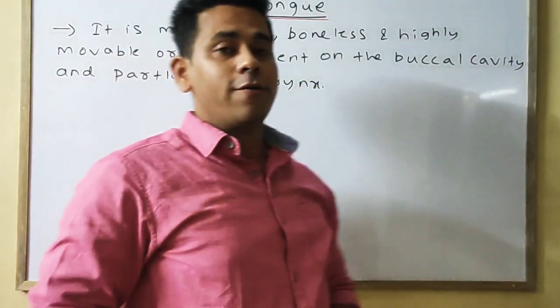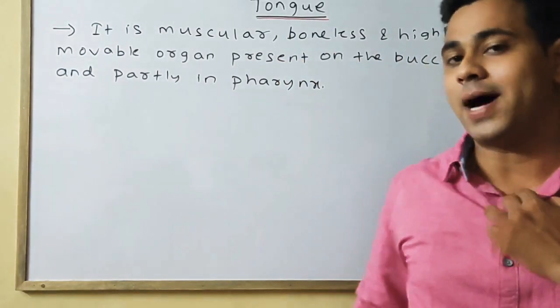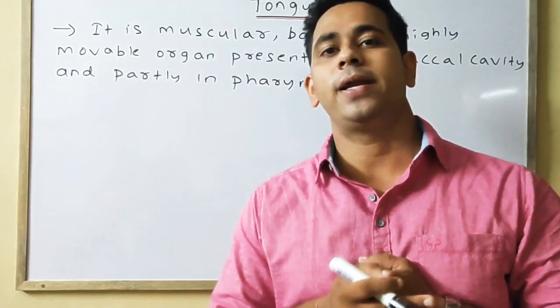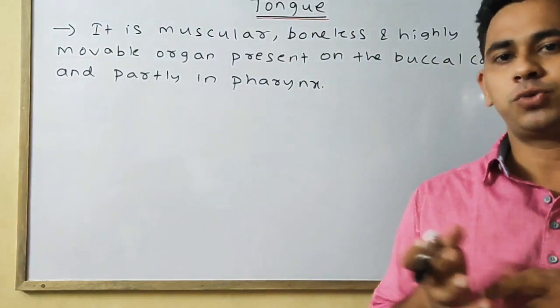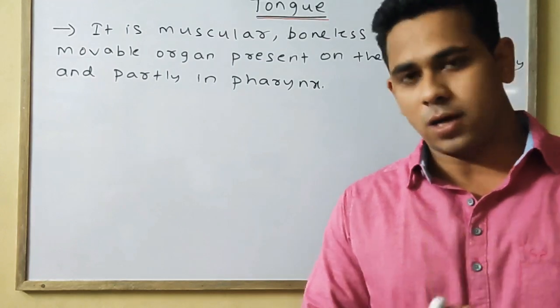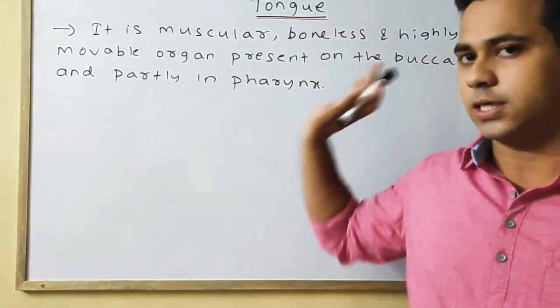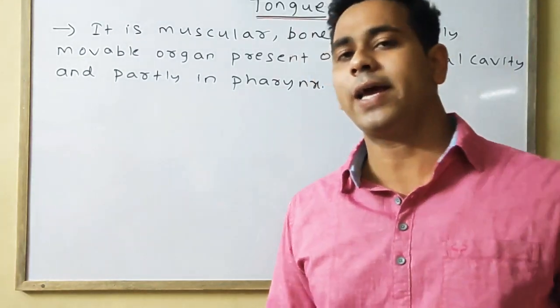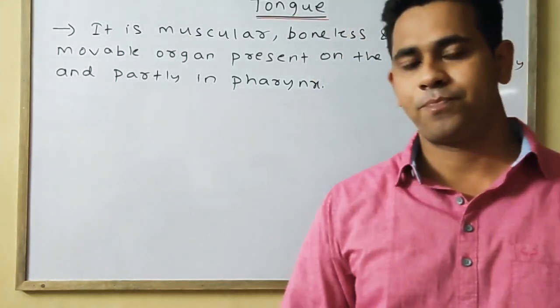As we all know, pharynx is the third part of the alimentary canal. As we all know, alimentary canal is divided into 8 major parts. First one we have discussed the mouth portion, then we have discussed the buccal cavity, and now we are discussing the tongue portion. The next portion after the buccal cavity is the pharynx region.